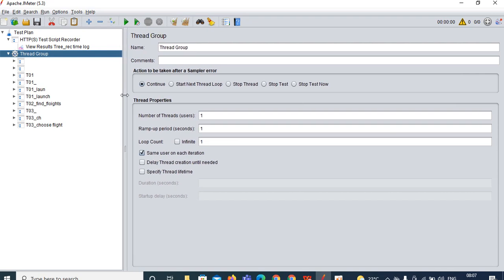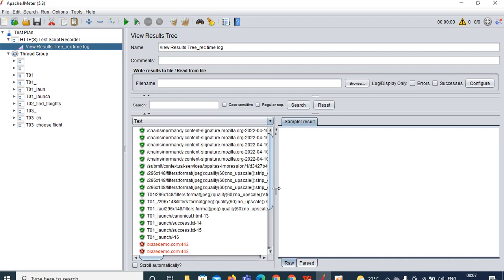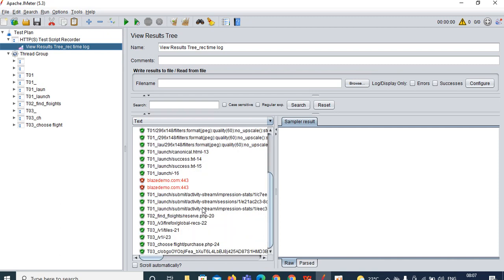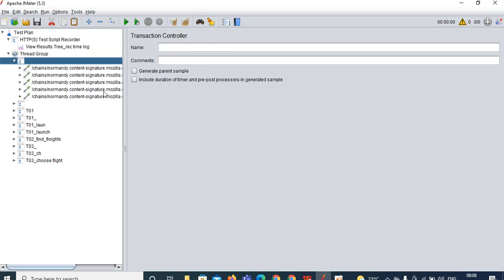Once you have recorded, let's verify the recording time log, whether it is generated or not. See, we got the recording time log over here. Now the next thing is we need to start filtering our script. For three days I am telling the same thing, only by taking different applications, so understand the importance of this topic. If you cannot do filtering and recording, you cannot do anything in real time. So listen carefully to what I'm telling.